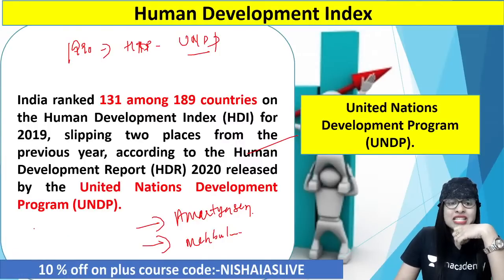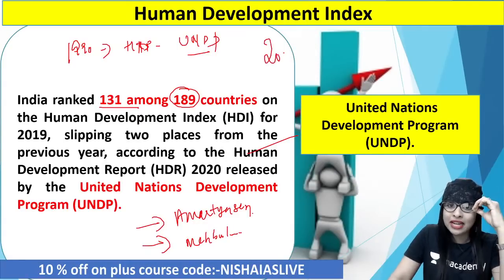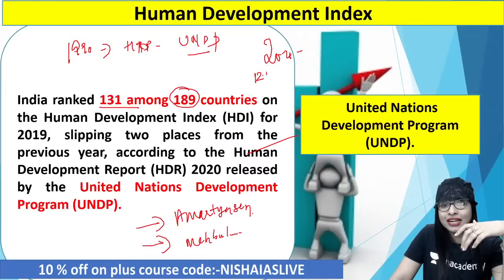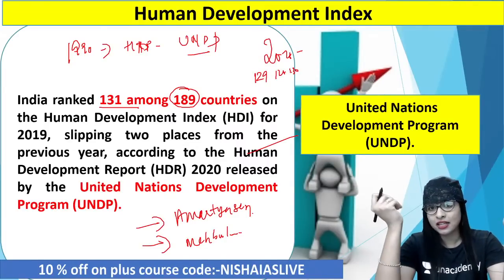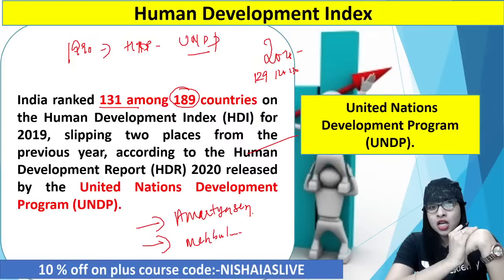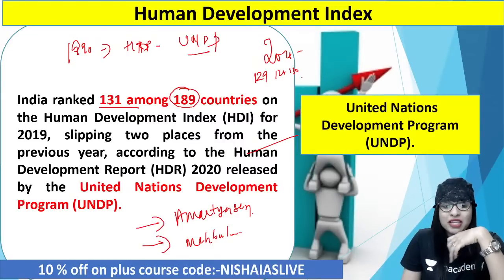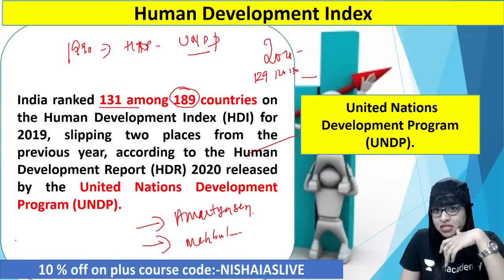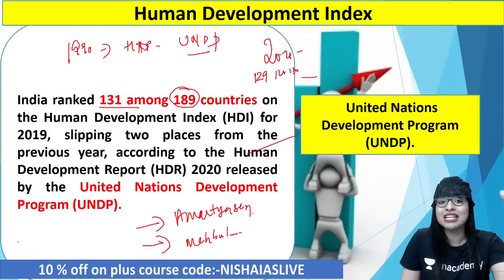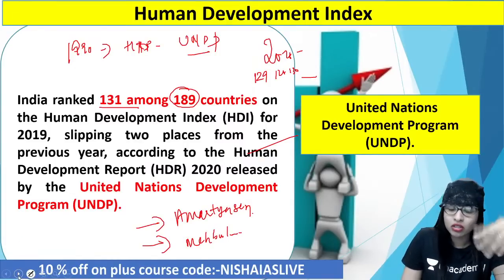Now, recently, out of 189 countries, the rank of India in the HDI was 131. In the years 2018, 19 and so on, we were at rank 128, 129, 130. But today, as per the recent data, we are at 131. So compared to the previous year's position, we slipped 2 places, I can tell you. There are a few reasons for that, because we are not able to perform great from the education and health perspective, guys. That is one reason. And also unemployment, where people were not able to fetch a better income, that has led to such lower ranks once again.